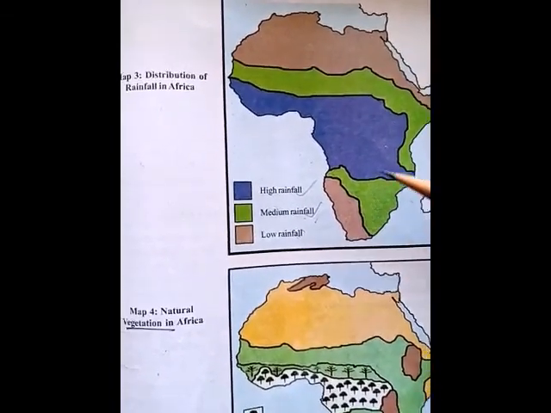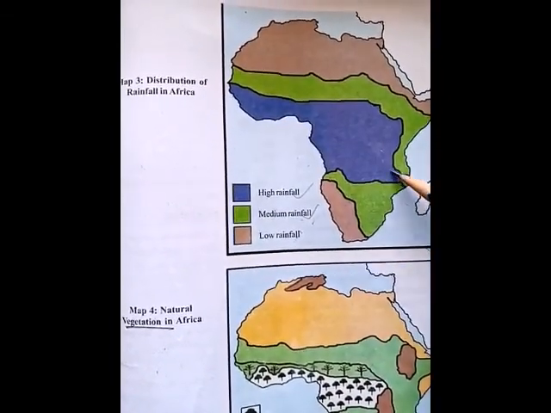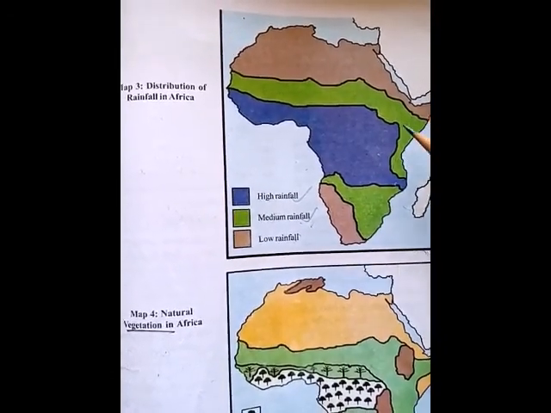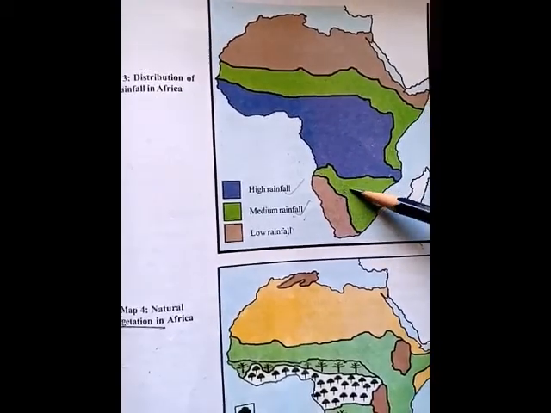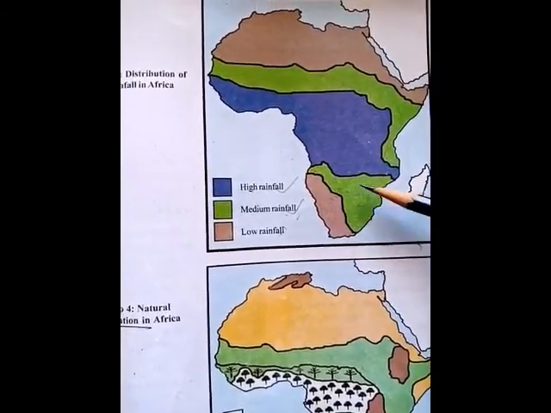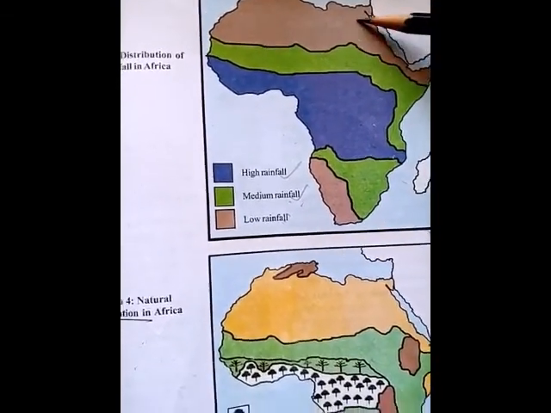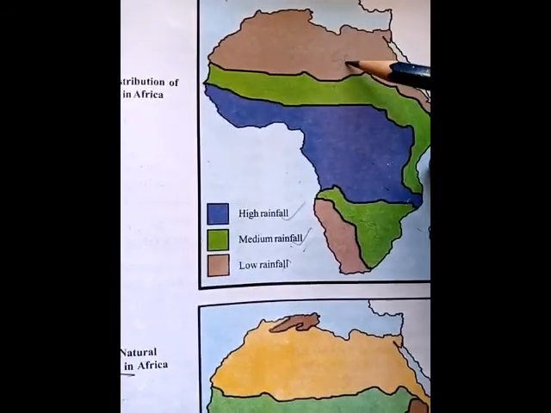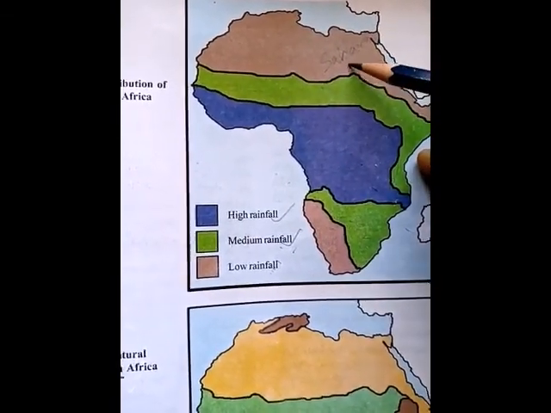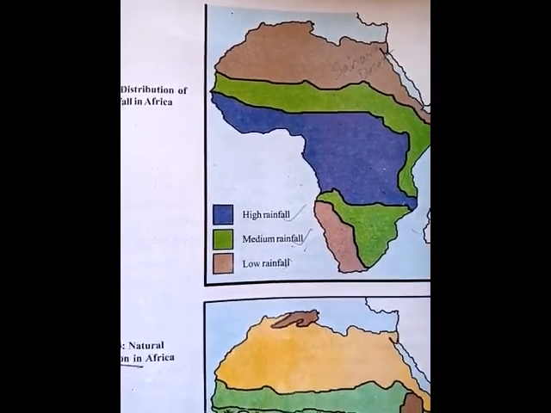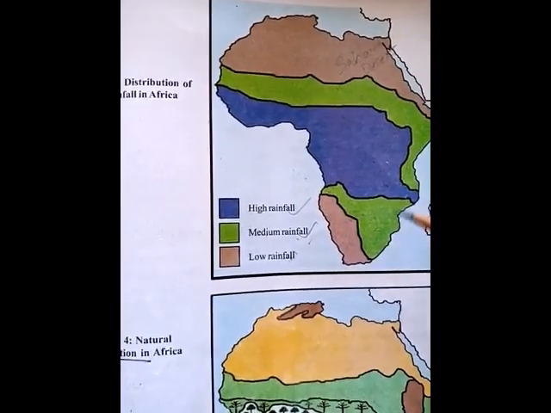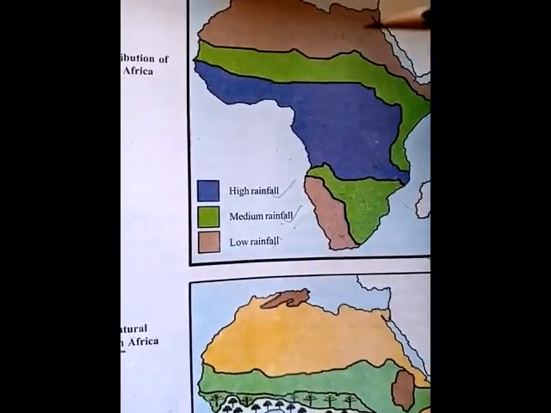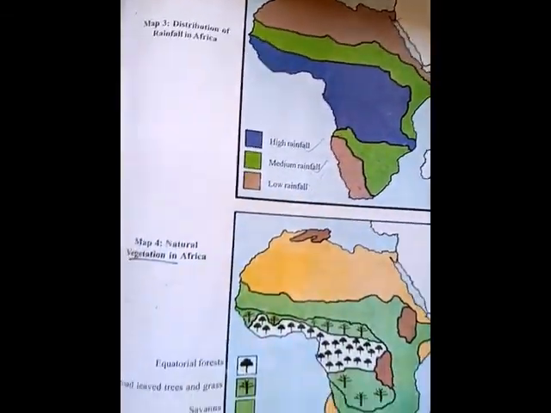See, mostly the middle part receives high rainfall, and some places on the north and south sides receive moderate rainfall. And as I told you, the Sahara desert area receives very little rainfall. The Sahara desert is on the north side of Africa.